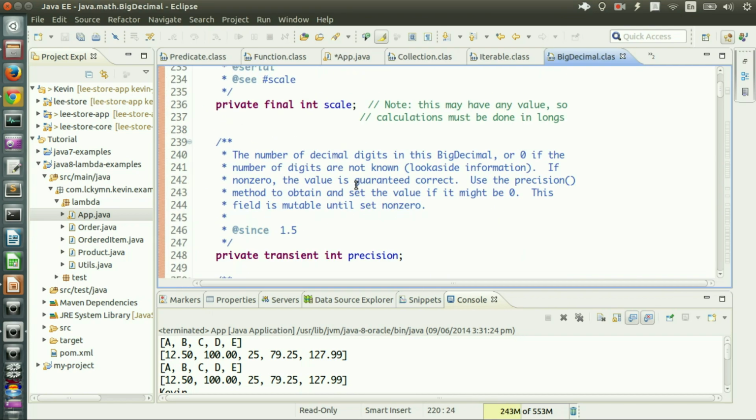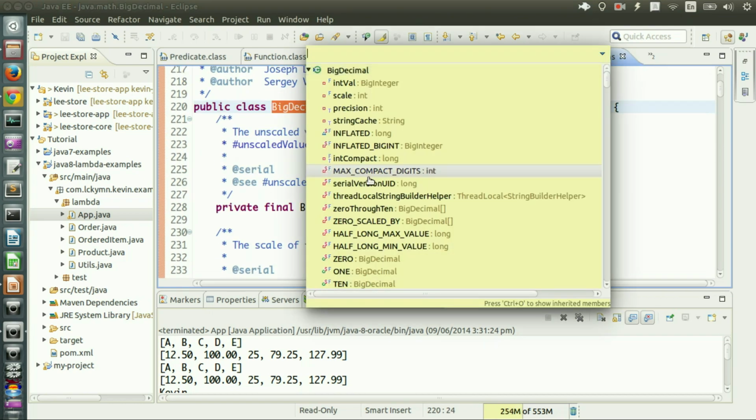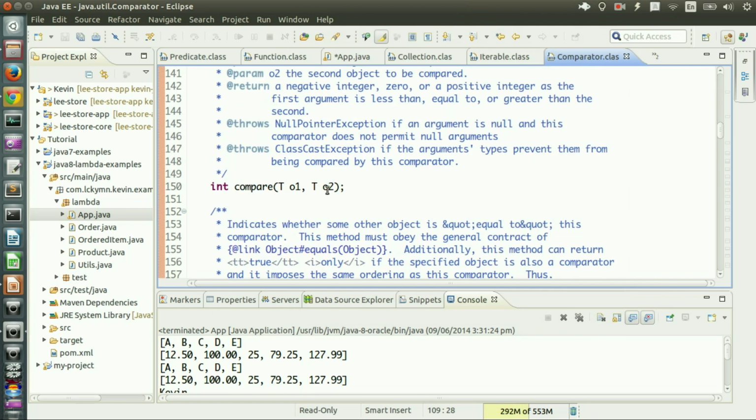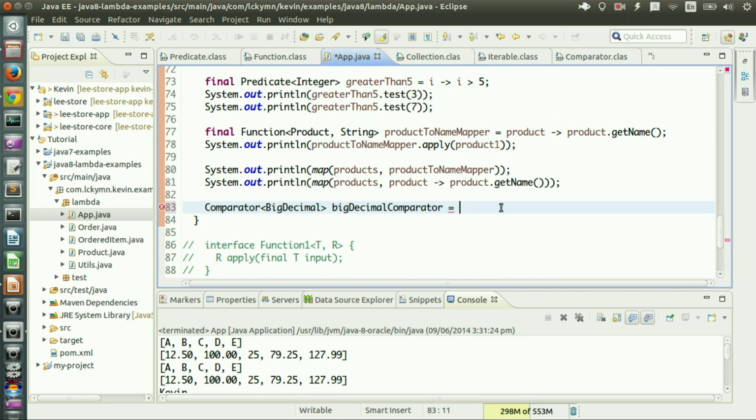The Comparator has a method called compare, and it takes two T types. In here T is BigDecimal, so BD1, let's call the other BD2, just simple. And here nothing special, it's BD1 compareTo BD2. That's it. It's simple, right?